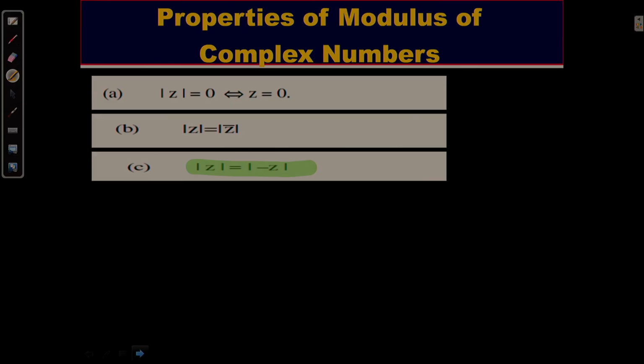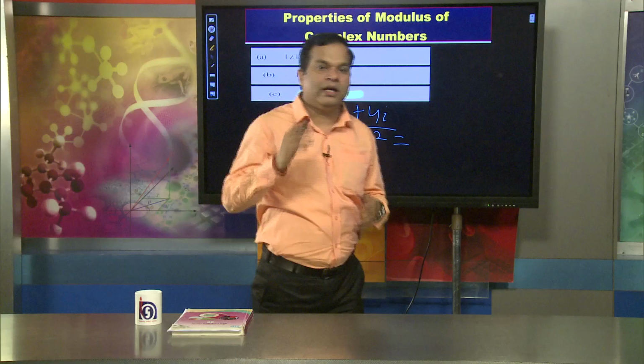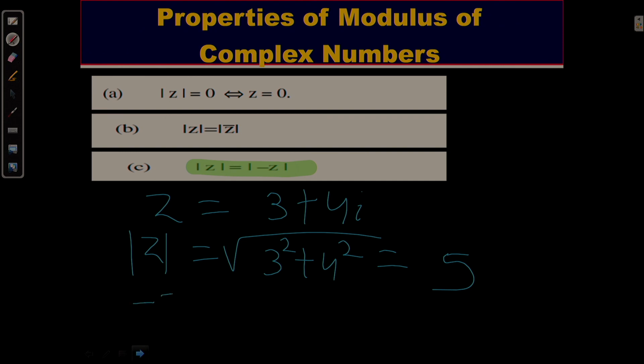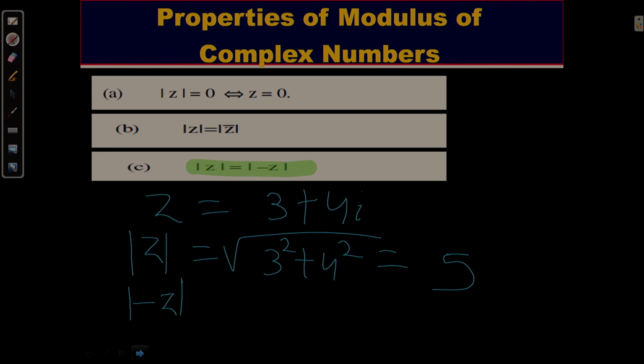For example, suppose z equals 3 plus 4i. Then |z| equals the square root of 3 squared plus 4 squared, where 3 squared equals 9 and 4 squared equals 16; 16 plus 9 equals 25, and the square root of 25 equals 5. So I can write 5. Again, suppose I would like to find |minus z|. First we have to find the value of minus z.